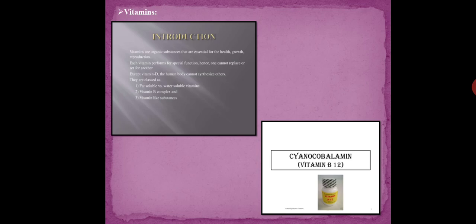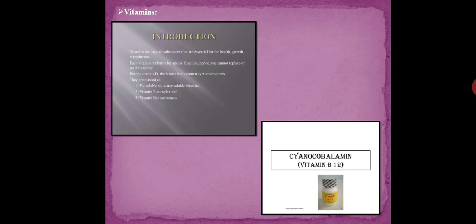Two types are there: fat soluble and water soluble. Fat soluble vitamins are stored in the body's fatty tissues. Examples are vitamins A, D, E and K. Water soluble vitamins dissolve in water easily, as the name indicates. The examples are the B complex vitamins and vitamin C, meaning vitamin B1, vitamin B2, riboflavin, thiamine, pantothenic acid.